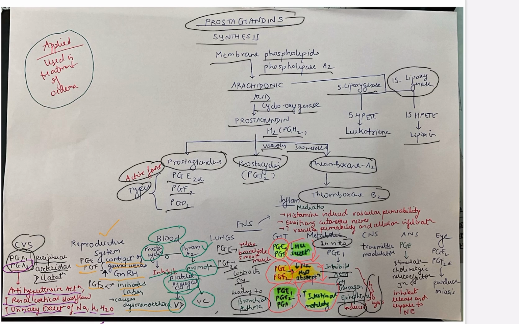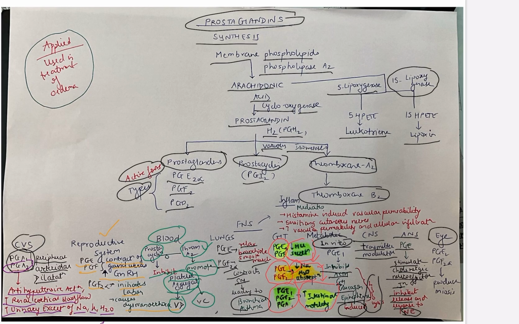What are the effects on CNS? It acts as a neurotransmitter and a neuromodulator. What are the effects on ANS? PGE stimulates cholinergic neuroeffector junctions. It also inhibits release and response to an hormone norepinephrine.